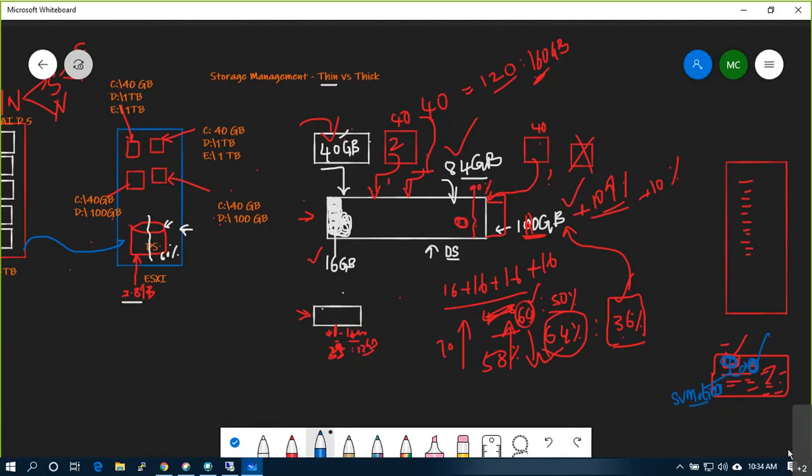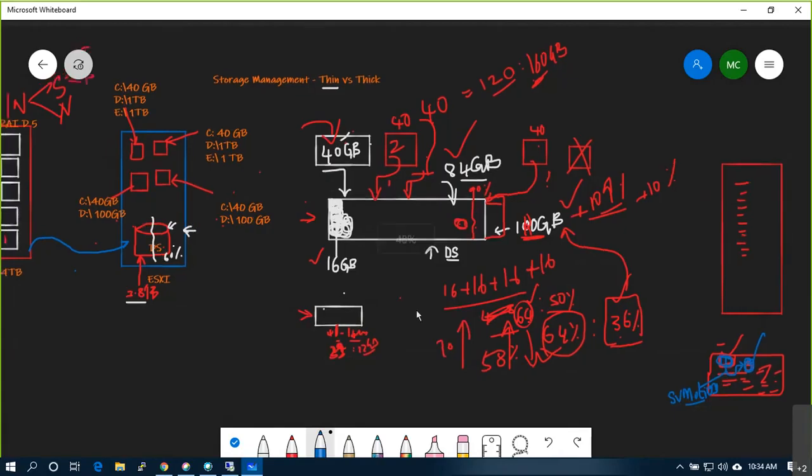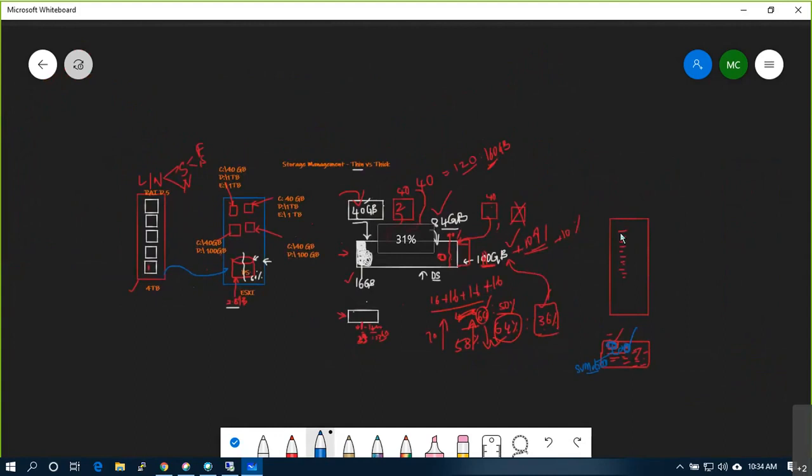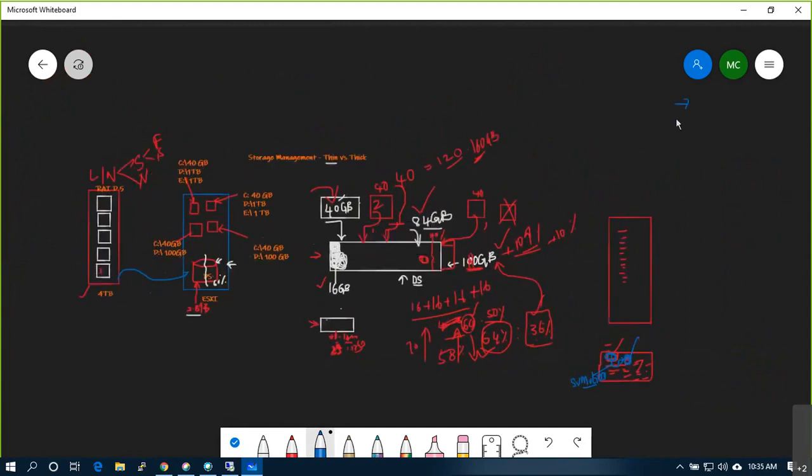Okay, another thing, what is the other advantage here? Let's say you have provisioned servers here. How many servers did you provision? 4, right? 160 GB. Four machines you provisioned.